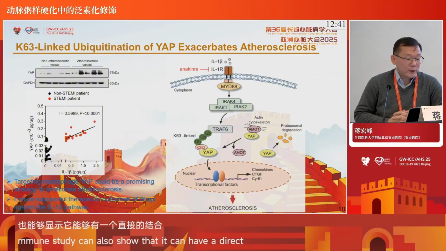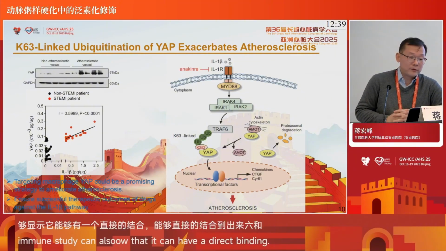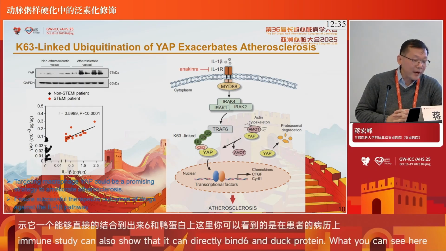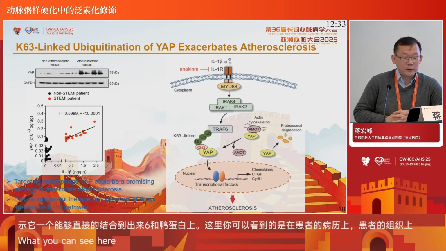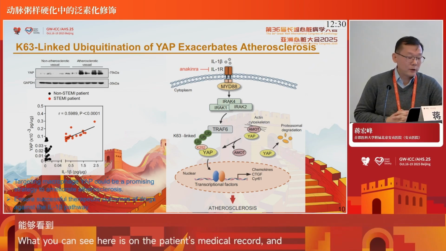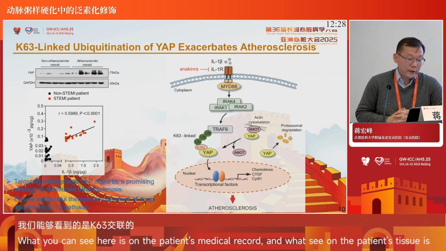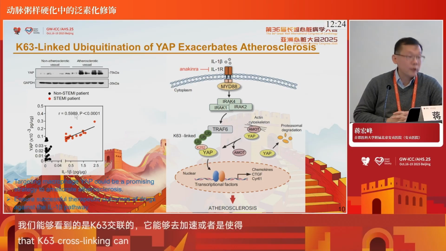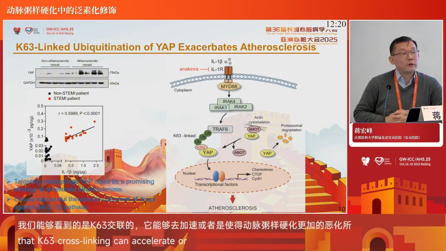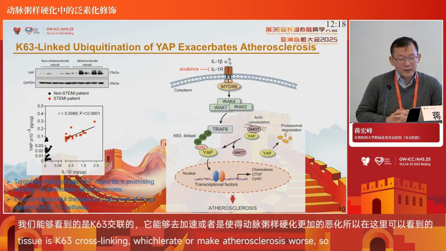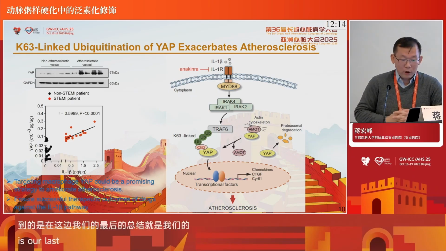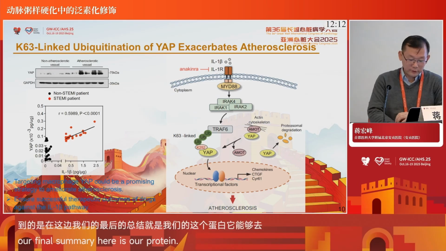Also, in patient samples, we confirmed that YAP expression in the plaque of STEMI patients is significantly higher than in control, and also positively correlated with the interleukin-1 beta level in patient serum. So here we get the first conclusion: interleukin-1 beta can activate YAP and accelerate the progress of coronary heart disease, also atherosclerosis.